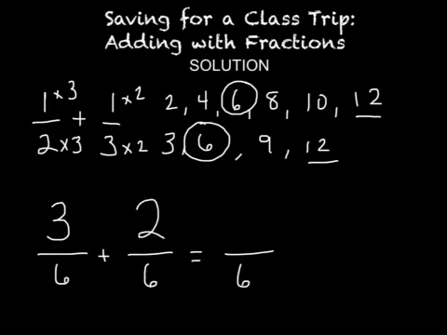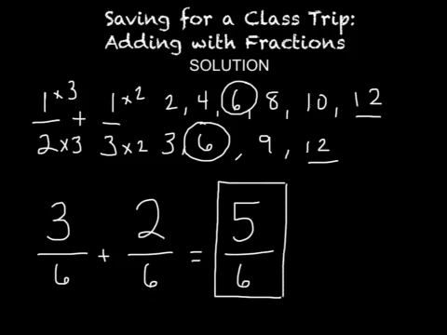Now we add the numerators. 3 plus 2 is 5. Please note that we did not have to add the denominators. Our denominator stays the same in our answer. We added the numerators to get 5. Whenever you have your answer, you always have to ask yourself, can I simplify? The greatest common factor of 5 and 6 is 1, so we know that we can't simplify our answer.